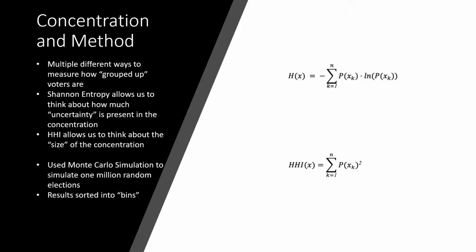We can use these as a sort of input value of concentration, and then determine how often, given a certain concentration, our election algorithms will come out the same. The way that I did this is that I simulated 1 million hypothetical elections using random results. I sorted these results into very small bins that I could then average out to determine how often, at around this concentration of votes, these algorithms produce the same result.